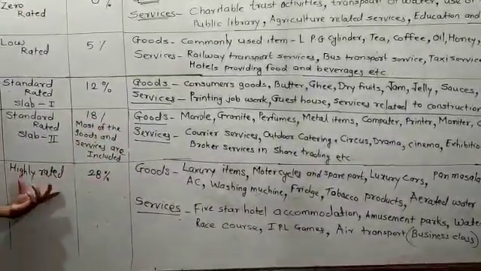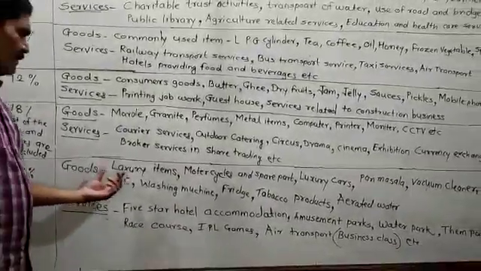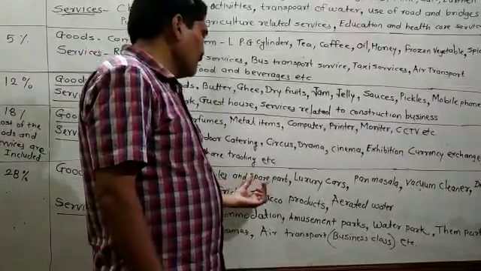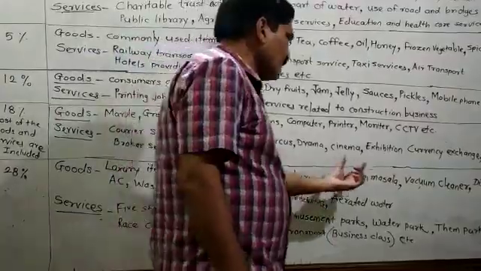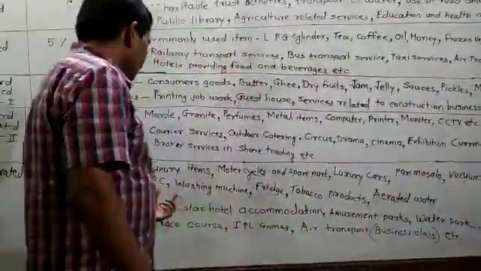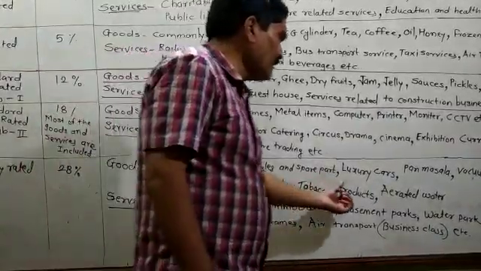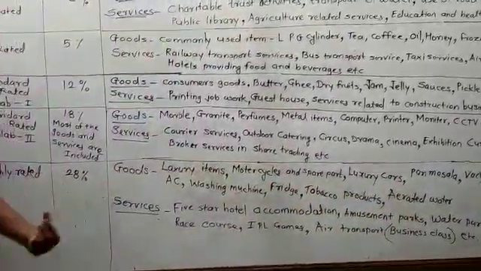Then highly rated, which means 28%. Which are the goods? The luxury items, motorcycles, motorcycle spare parts, luxury cars, pan masala, vacuum cleaner, dishwasher, AC, washing machine, fridge, tobacco products, and aerated water. These will charge 28% GST.